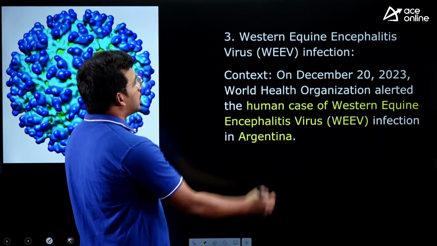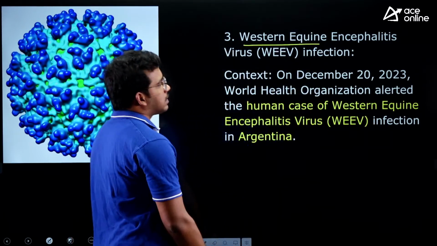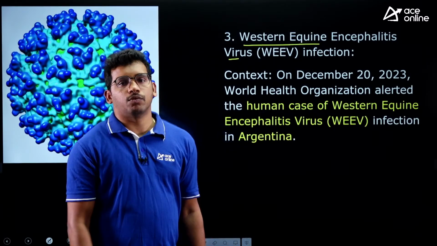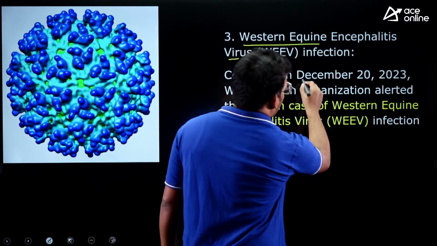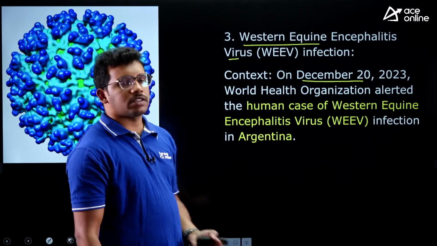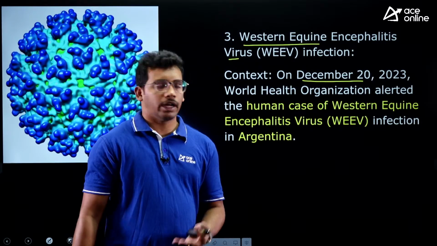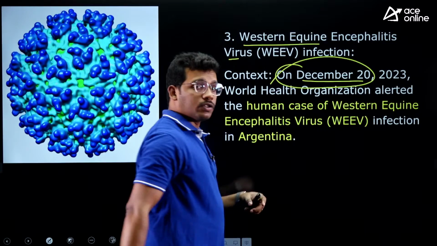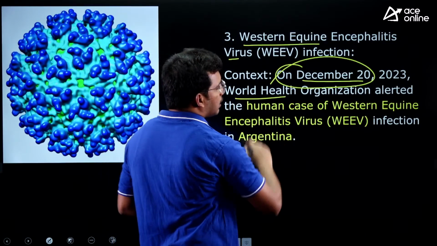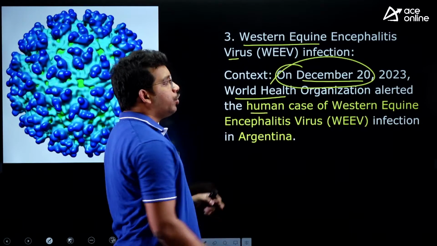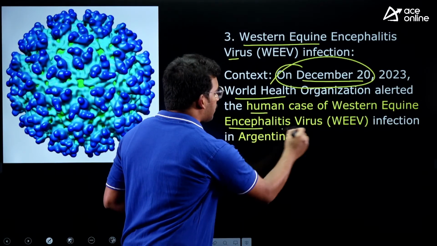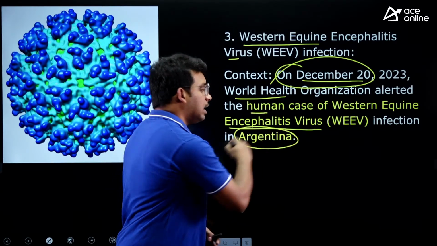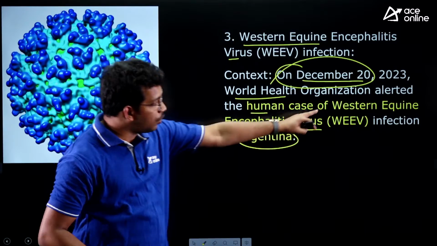Okay, we'll move to the third article: Western equine encephalitis virus. This is a viral infection. So the context is why it is in the news. This article was covered in The Hindu yesterday, Sunday, but this actually happened in December 2023. The World Health Organization has alerted the Argentina government that there is a human case of Western equine encephalitis virus.